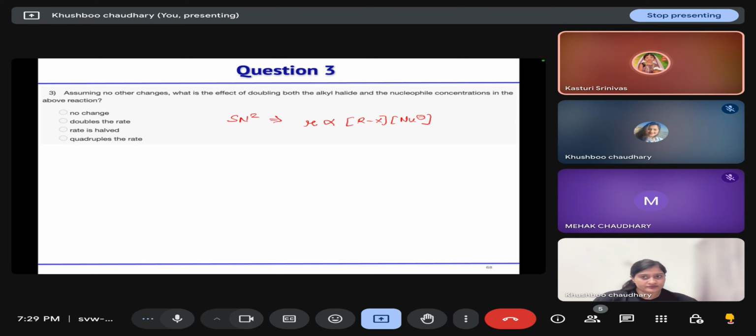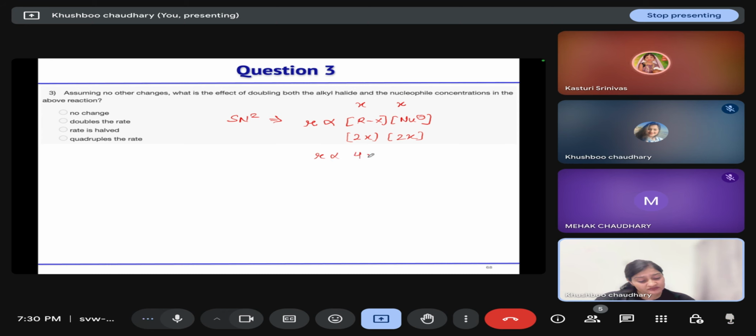Option D, no change. Double. No, no, no. The concentration increases, the rate of reaction increases. Therefore, it is double the rate. Yeah, but they are doubling the concentration of alkyl halide as well as nucleophile. That means if initially the concentration is x, it becomes 2x now. So the rate will increase by 4 times. That means quadruple the rate. Got it? Yes, yes. Yeah.